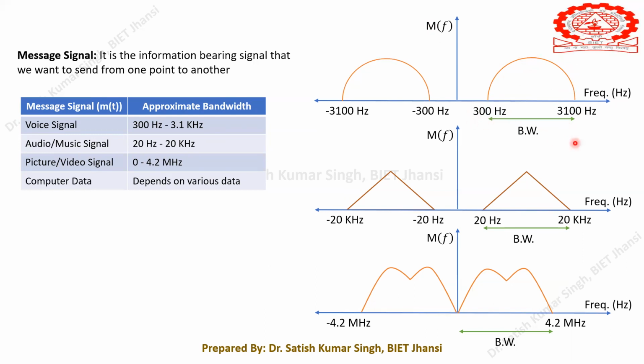So if you subtract it, you will be getting 2.8 kilohertz. That will be the bandwidth of our message signal. Okay, voice message signal. So try to understand that the shape doesn't matter.